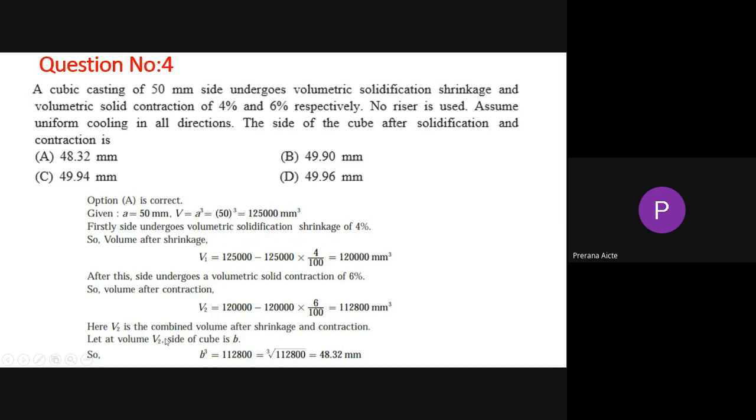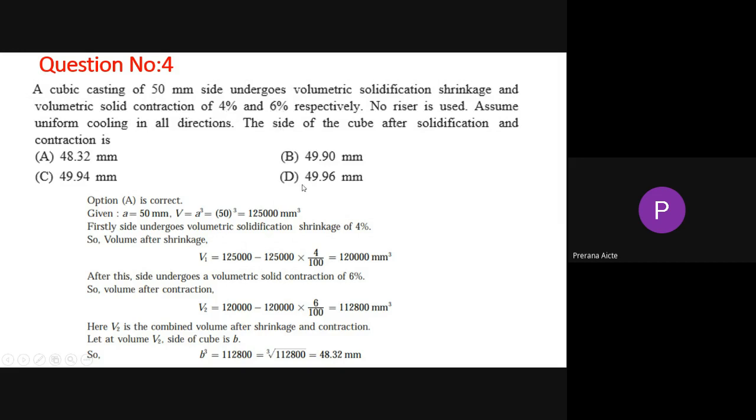Now V2 is the combined volume after shrinkage and contraction. Let the side of the cube be B, so the volume is B cube, and B equals the cube root of that volume, which is 48.32. So we can identify how much the contraction of one side will be. I'll explain once again. A cubic means a three-dimensional cube with a 50 side, with solidification shrinkage of 4% and solid contraction of 6%.